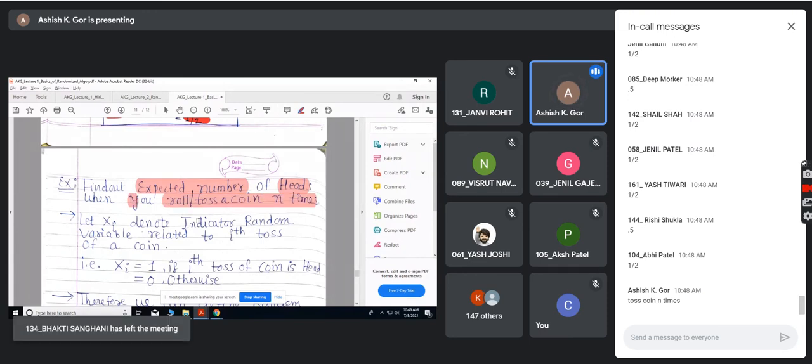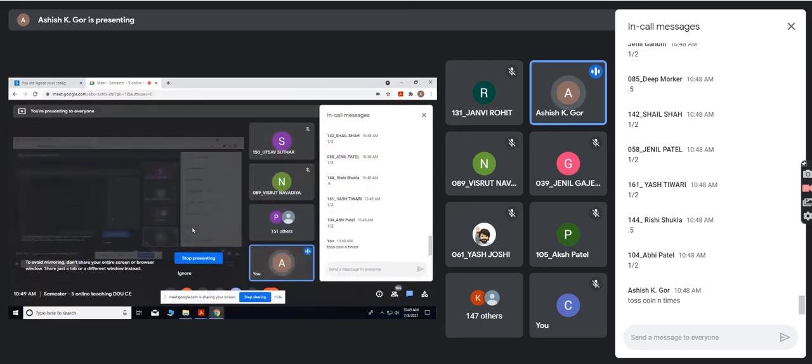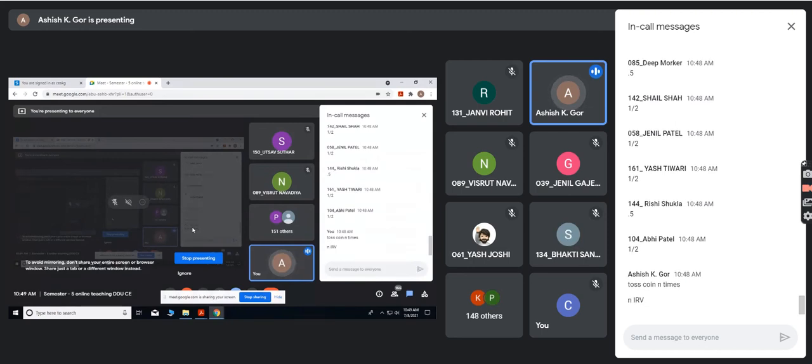So what I will do is take n indicator random variables, IRV meaning indicator random variables, one corresponding to each toss, and let us write it as Xi, X subscript i.